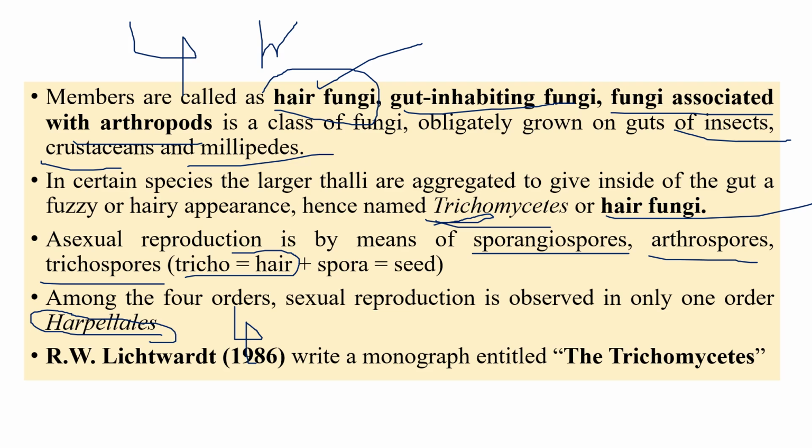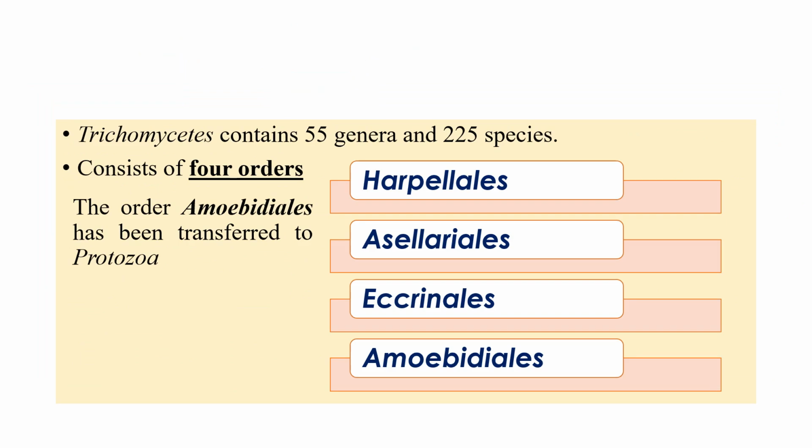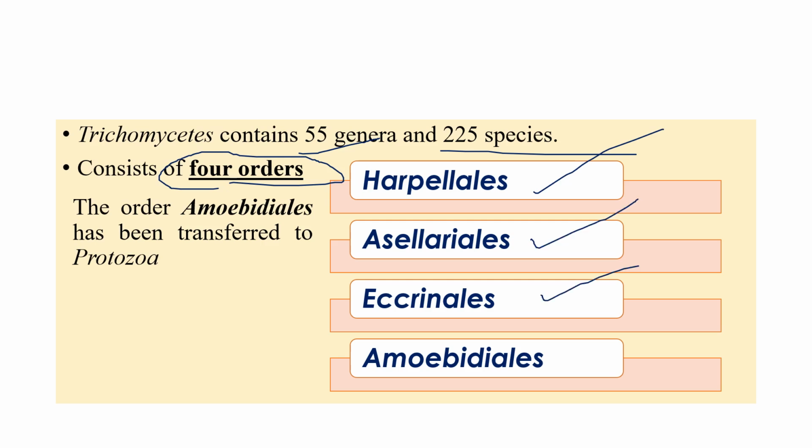But anyway, we will still see the common features or important points. There is a monograph called Trichomycetes, written by Richard Benjamin in 1986, especially on this group of fungi. This Trichomycetes consists of 55 genera and 225 species, and we're not going to discuss all those genera. We'll discuss only important things. As we discussed, there are four orders: Harpellales, Asellariales, Eccrinales, and Amoebidiales. These are the four important orders we are going to discuss.